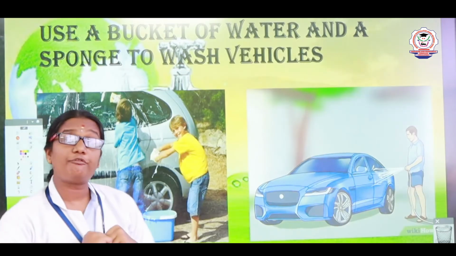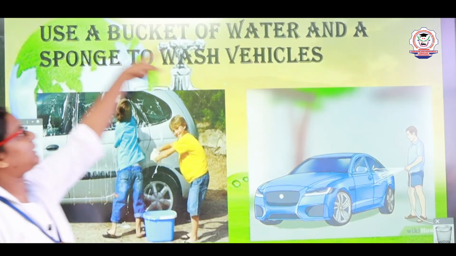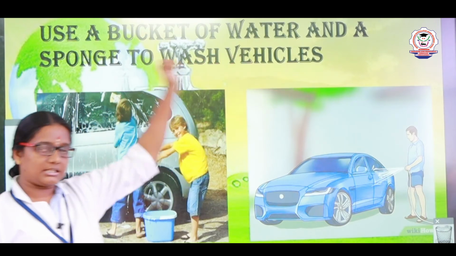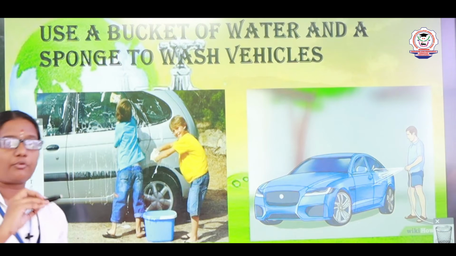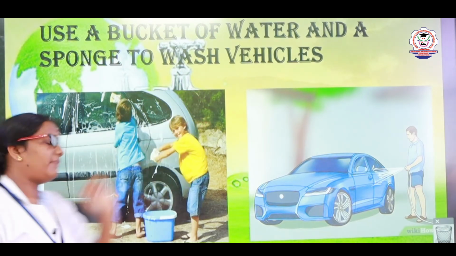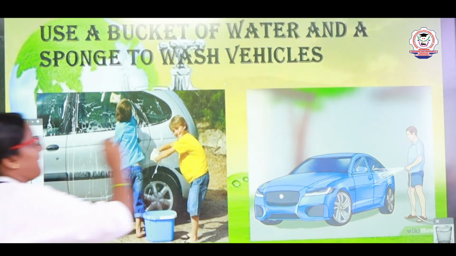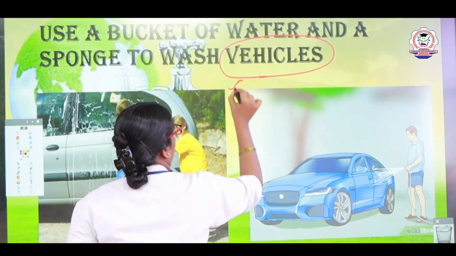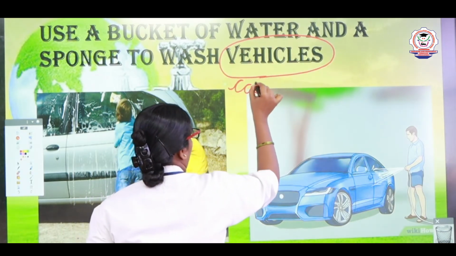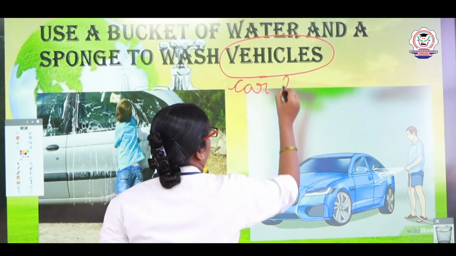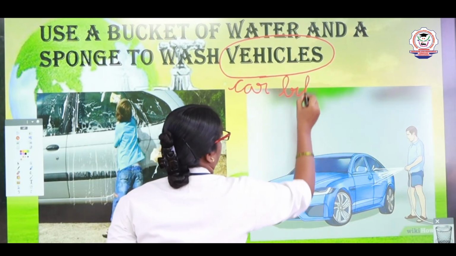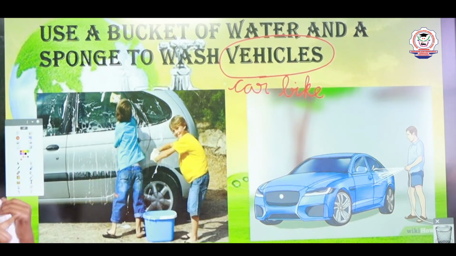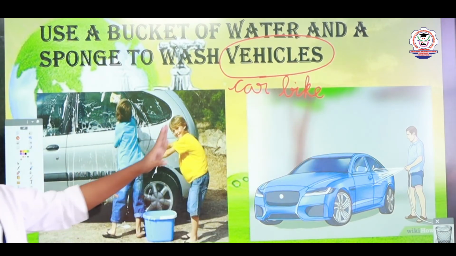Then, while washing your vehicles, we should use a bucket of water and a sponge to wash vehicles. What are vehicles, dears? Vehicles means what? Car, C-A-R, car, bike, cycle, etc. So car, bike and then bus, these are called vehicles.